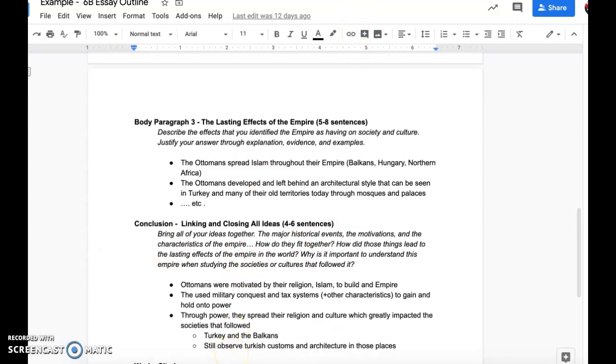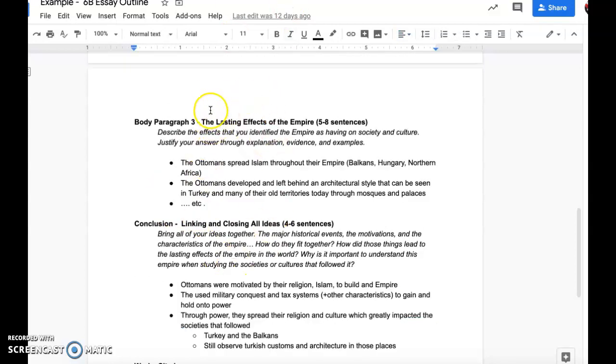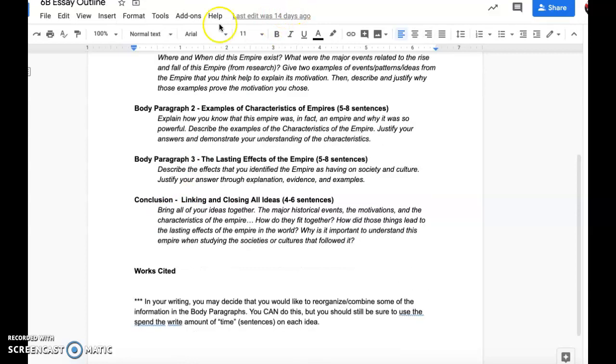So in your third body paragraph today, you're going to be taking the notes that you took from your research and put into your outline, your bullet pointed notes. You're going to take those and create your third body paragraph and your conclusion. In your third body paragraph, you're going to describe the impact that your empire had on society and culture. You found at least 1 or 2 examples on how the empire you chose had an impact on society and culture.